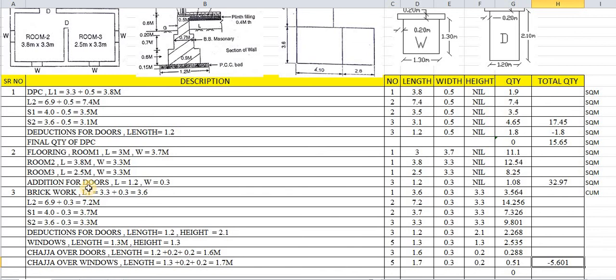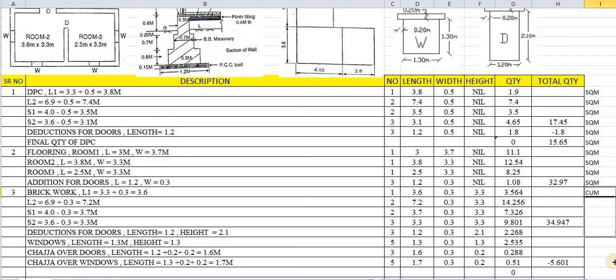Now, what is the total quantity of brickworks? We have not added it yet, so we will add the total quantity of brickworks. This will be added with this, and with this, and with this. So these are the quantities of brickworks. The total quantity of brickworks is 34.946, and this will be deducted for the openings.